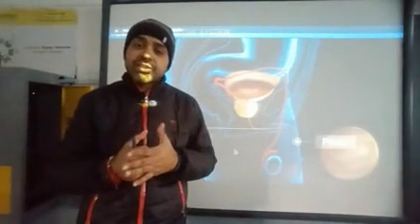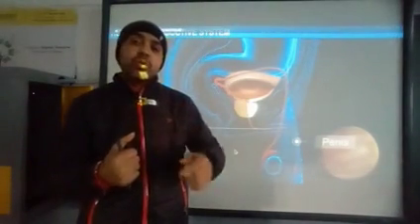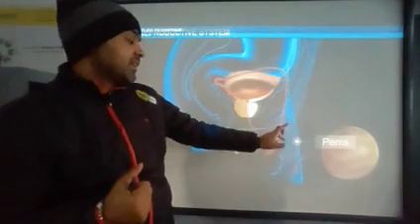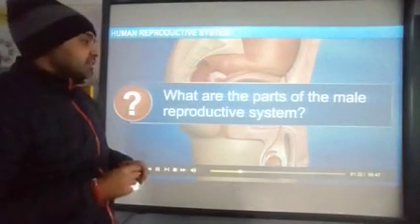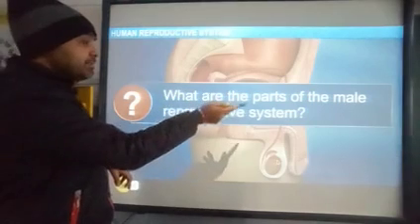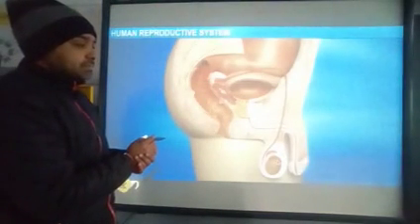So during copulation, during sexual intercourse, this semen will reach the female's body, where if the egg is there, it will fertilize the egg. The egg is released by the ovary, which we will discuss in the female reproductive system. So it has to fuse in the female's body, and here the fertilization process will take place. So these are the parts of the male reproductive system.